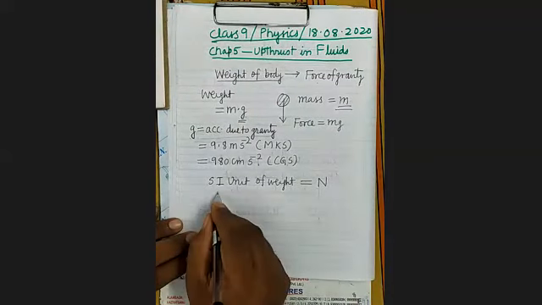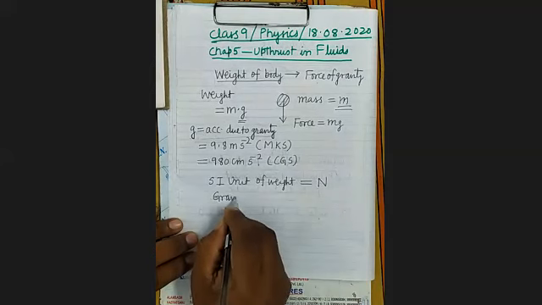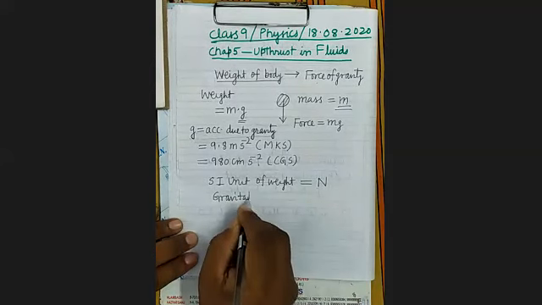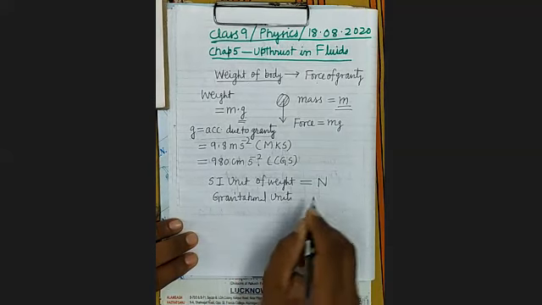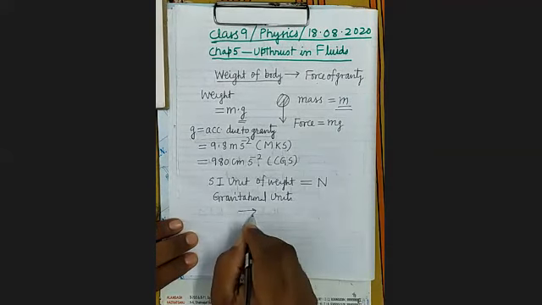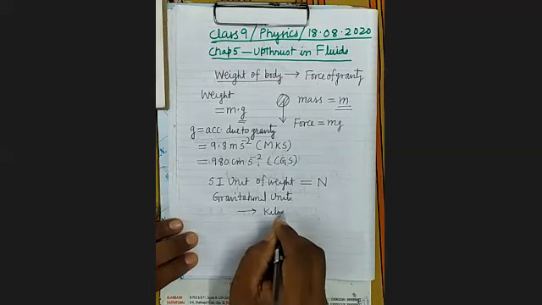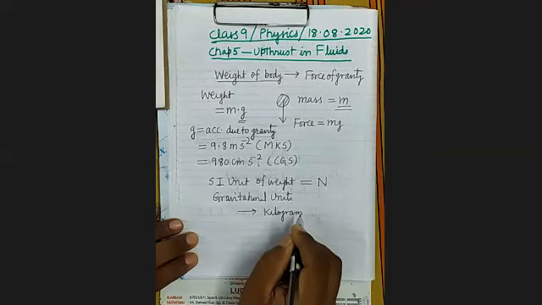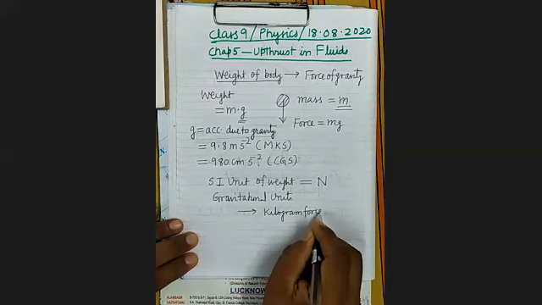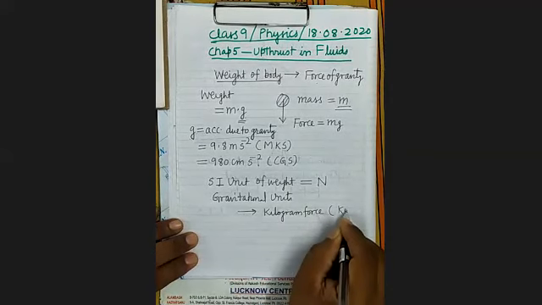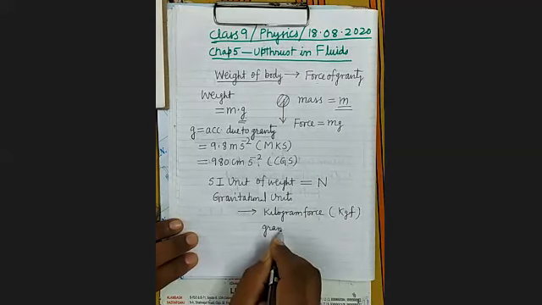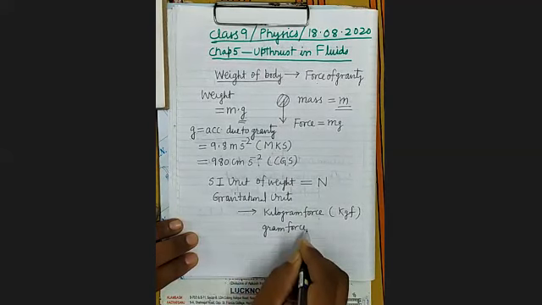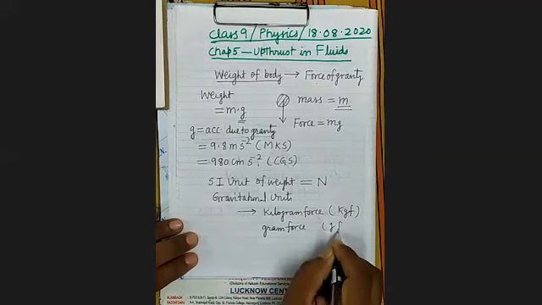Then there are gravitational units: kilogram force and gram force. In short, we write kilogram force as kgf, and gram force as gf.